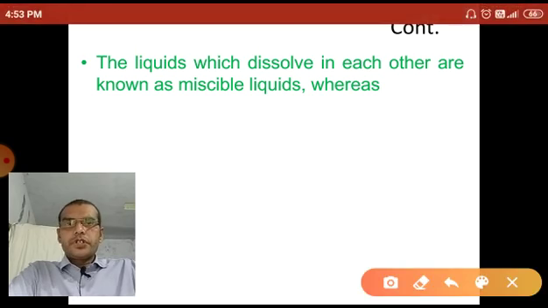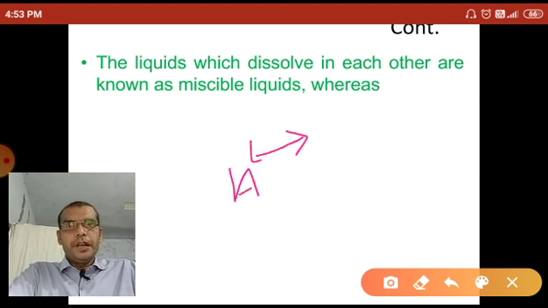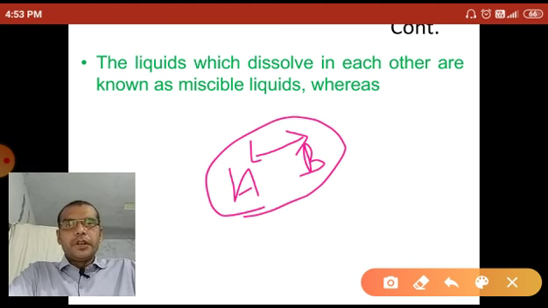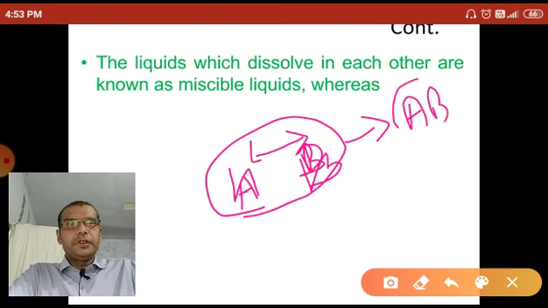Suppose A and B are two liquids; when mixed with each other, the two separate liquids A and B can dissolve in each other to form an AB mixture. Those liquids are called miscible liquids.